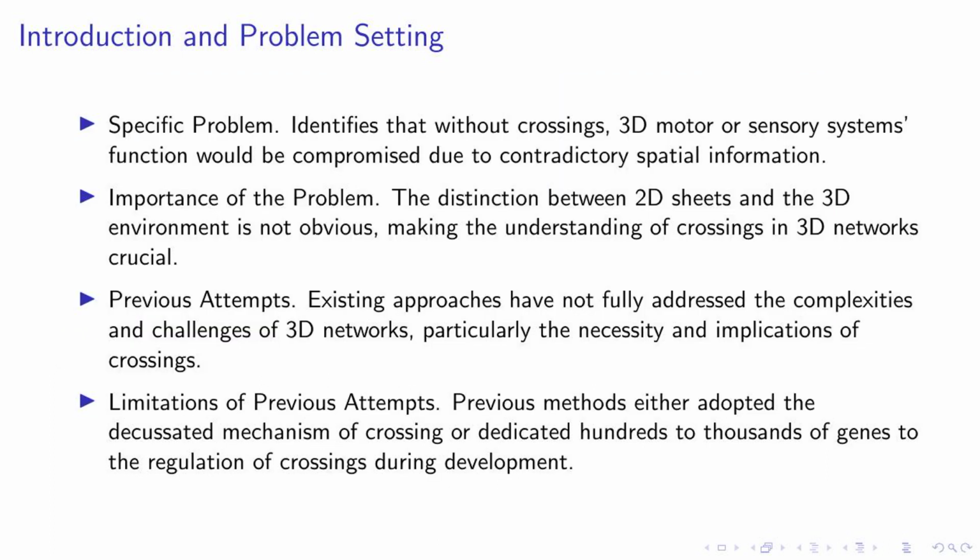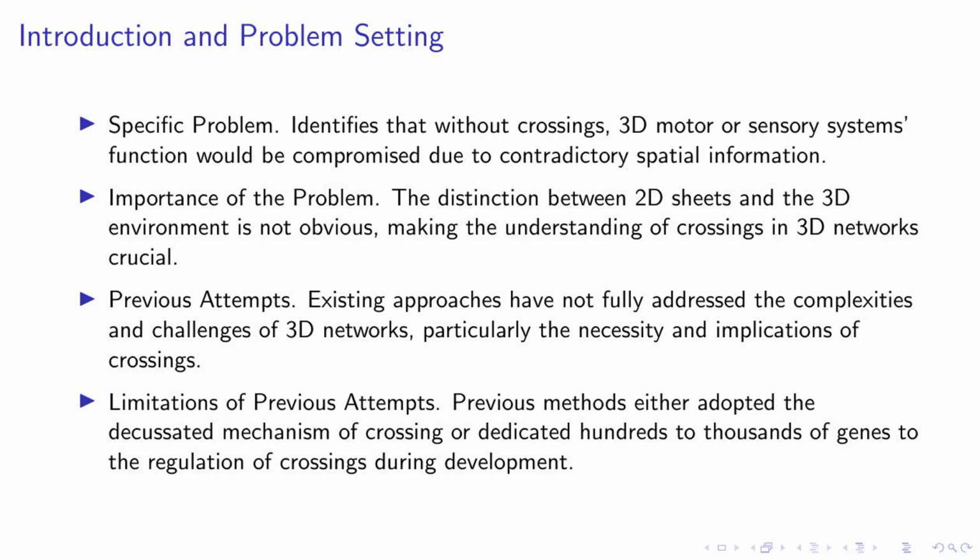We delve into a specific problem that arises in the absence of crossings in 3D motor or sensory systems. The function of these systems would be compromised due to the presence of contradictory spatial information. This issue underscores the importance of understanding the distinction between 2D sheets and the 3D environment, a distinction that is not immediately obvious.